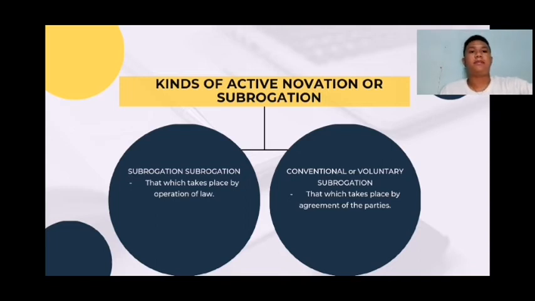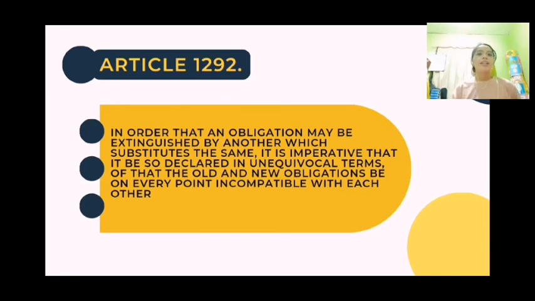Next reporter, please. Article 1292. In order that an obligation may be extinguished by another which substitutes the same, it is imperative that it be so declared in unequivocal terms, or that the old and the new obligations be on every point incompatible with each other.